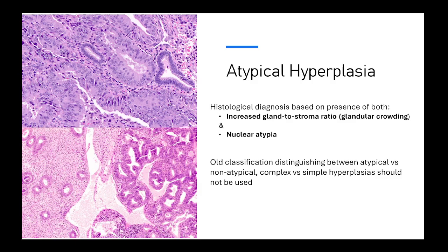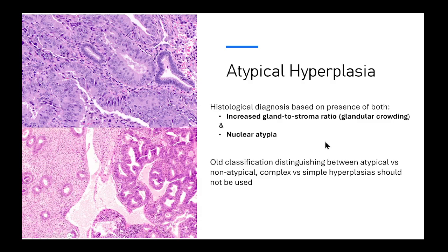Okay, and if you zoom in, like on the picture on top, you can compare a small benign gland to an atypical neoplastic gland, and you can see that the nuclei are much bigger, clearer, with nucleoli. Occasionally, you can find mitosis too, so you can find atypia. Okay, so this is atypical hyperplasia.